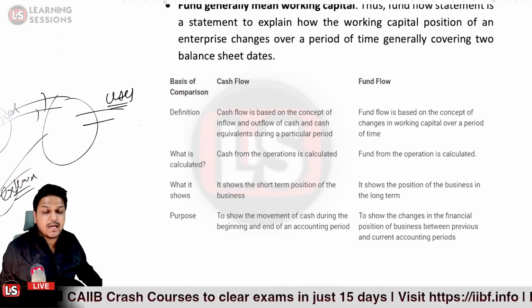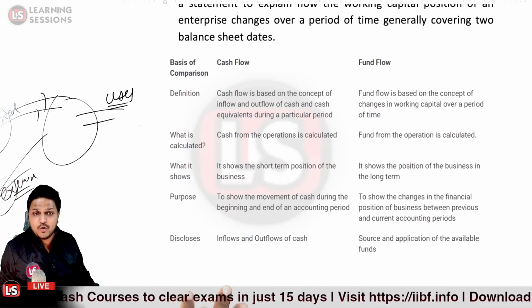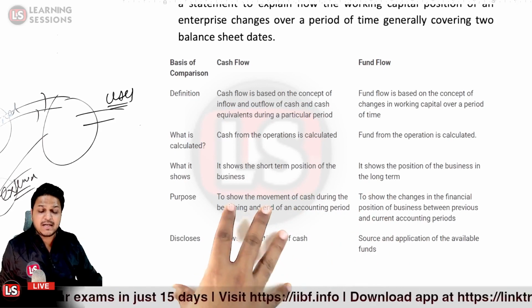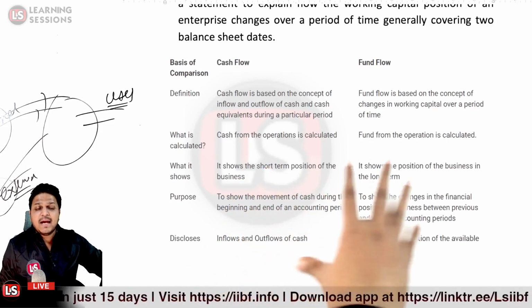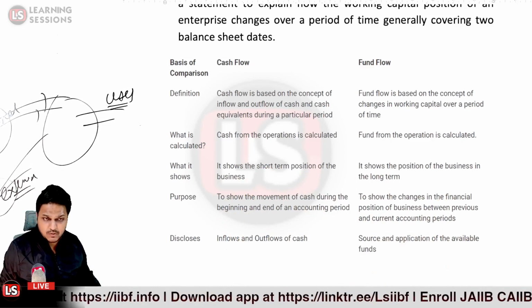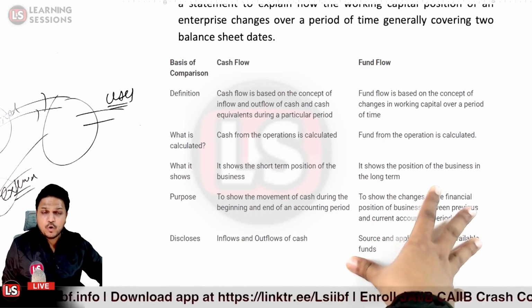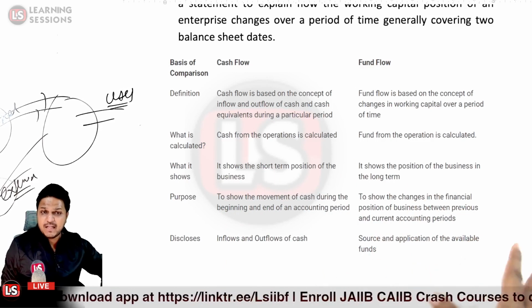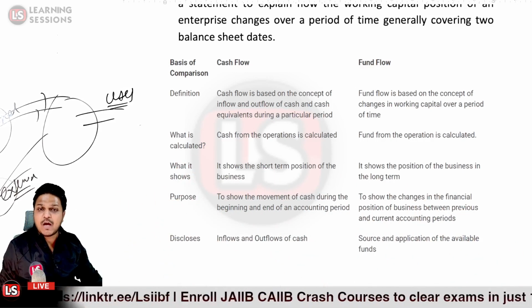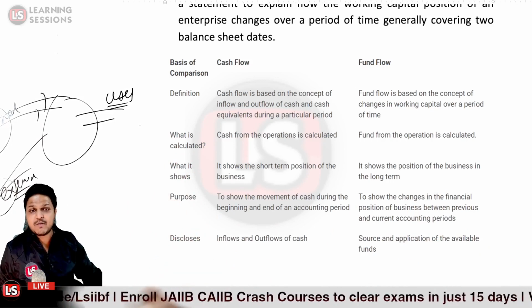And what does this statement indicate? In case of cash flow, it indicates the short term position of the business, and in case of fund flow, it indicates the long term position of the business. Also in case of the fund flow, we are looking at the working capital management. In case of cash flow, we are covering the overall cash requirement of the funds and the surplus and deficit of the cash.